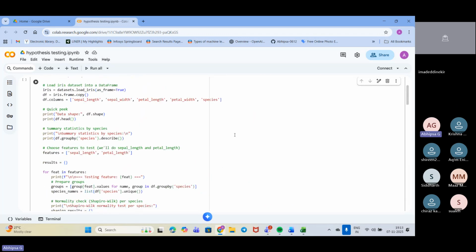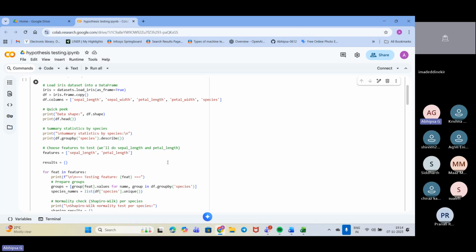So now, as usual, we have checked the statistical summary and some of the relevant features. Now we have just moved into the features that we need to test. We will be doing the sepal length and the petal length. As I told, we will be doing the segregation and take it in that format after group by. Based on the species we have done the group by. Now we need to check for the features, so we have included the features in pairs.